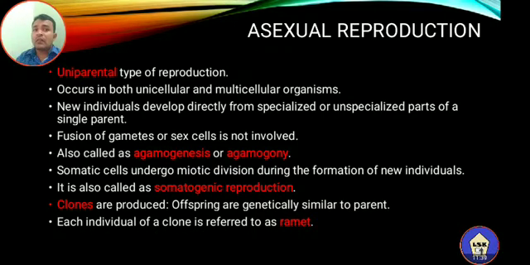And each individual of a clone is referred to as a ramet. Just remember, clones are offspring genetically similar to their parents. Only if the individuals produced in the new generation are genetically similar to their parents are they called clones. So this is the introduction to asexual reproduction.